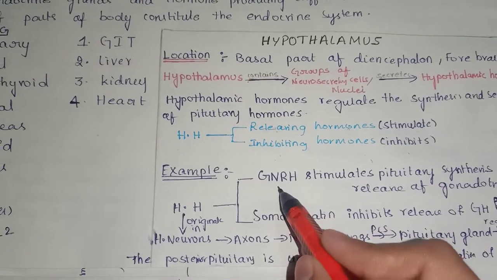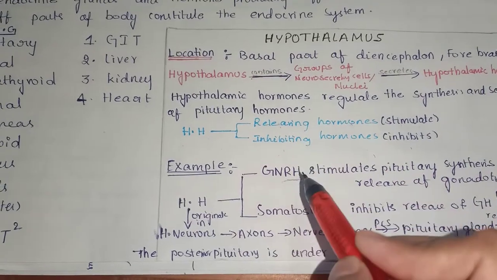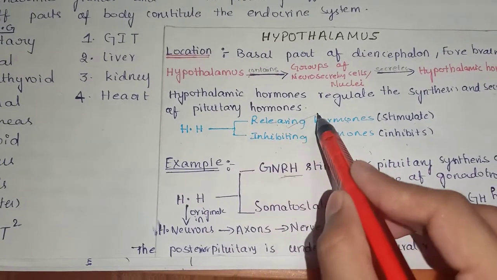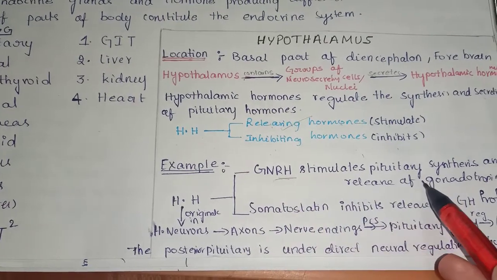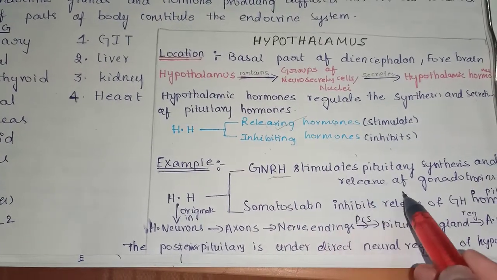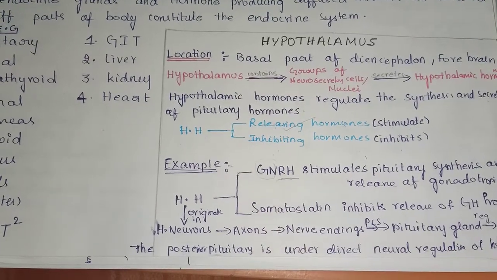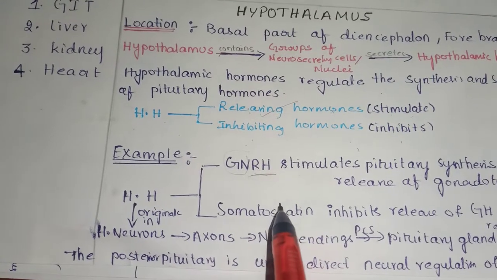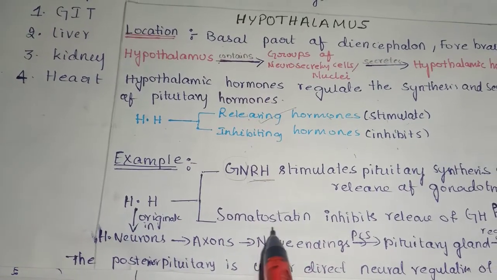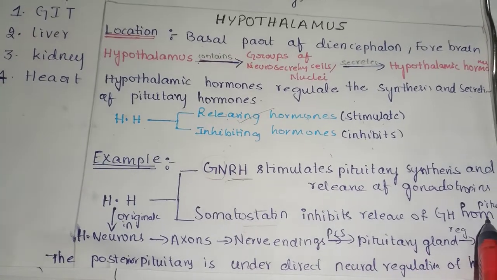Gonadotropin releasing hormone, from this name we can understand it belongs to the releasing category. It stimulates the pituitary synthesis and the release of the gonadotropins. And next is somatostatin. Somatostatin inhibits the release of growth hormone from pituitary gland.